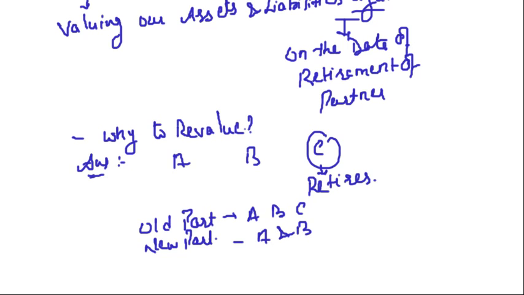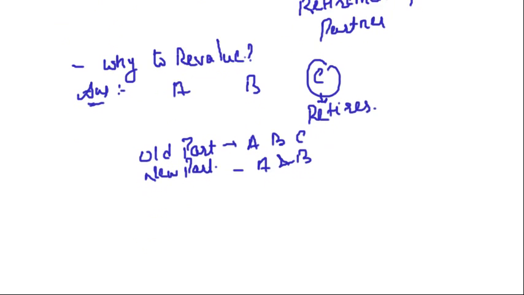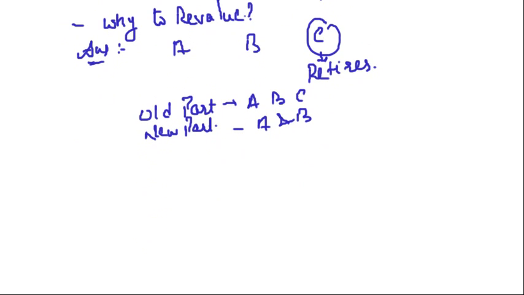So why do we revalue the assets and liabilities? To ascertain any profit or loss on the revaluation of assets and liabilities. Why we revalue?